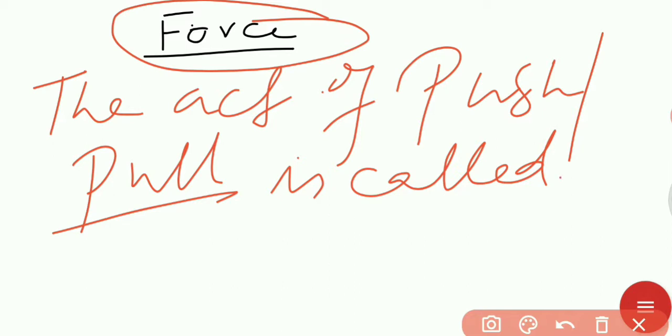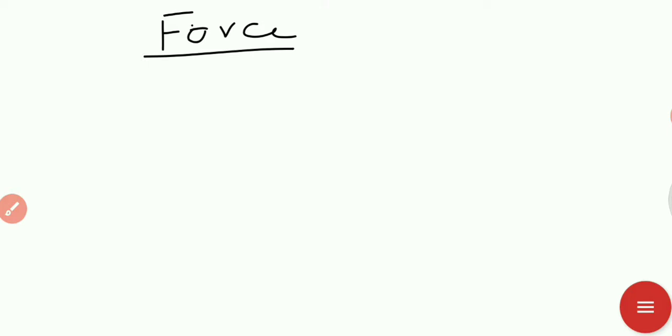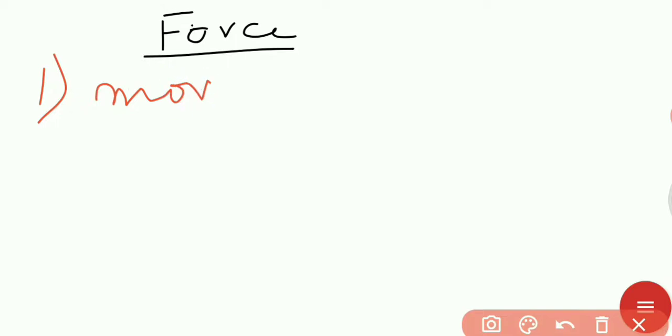Okay, now there are some effects of force. What are some effects of force? Number one, with the help of force, we can move a body. Look at this.